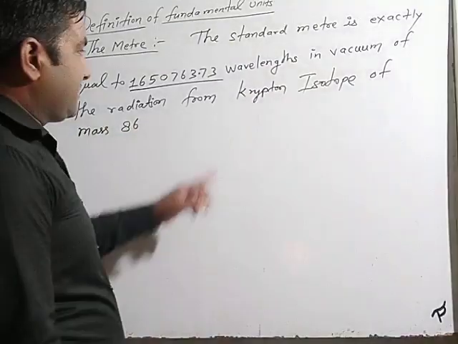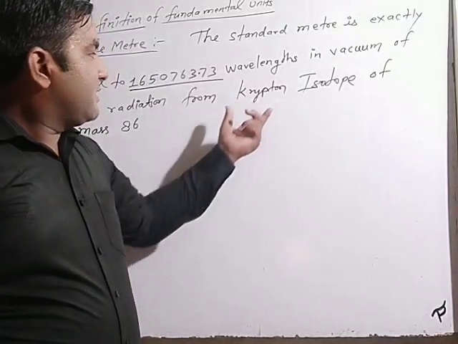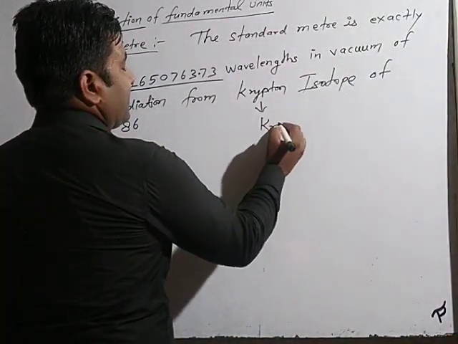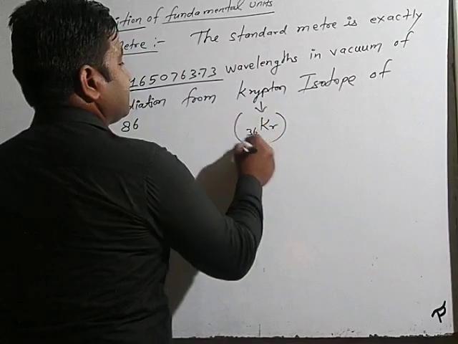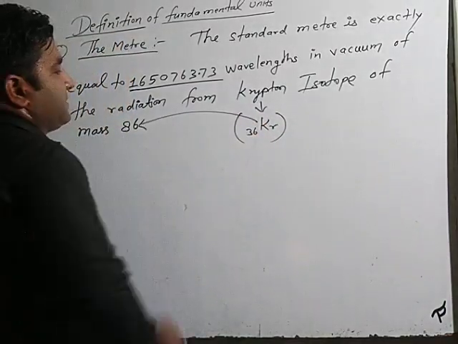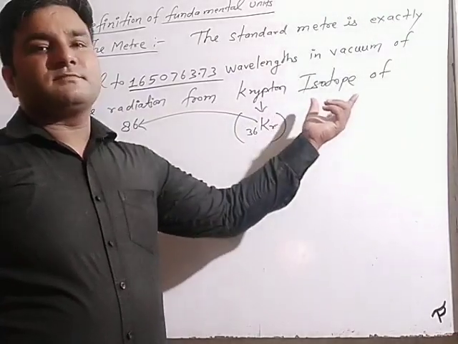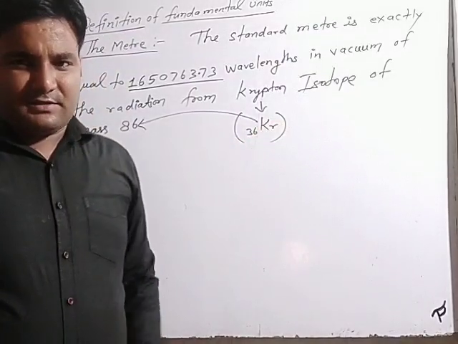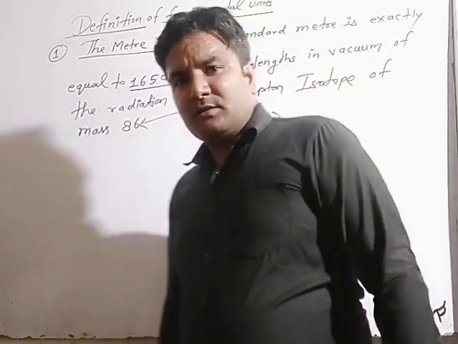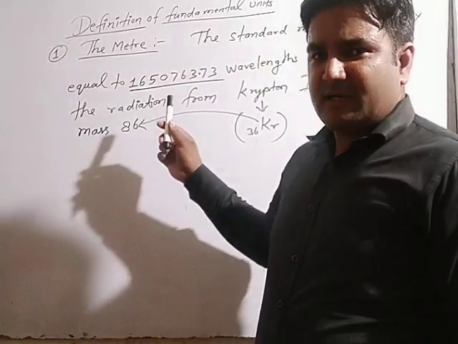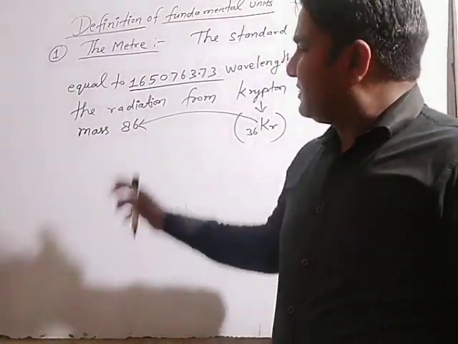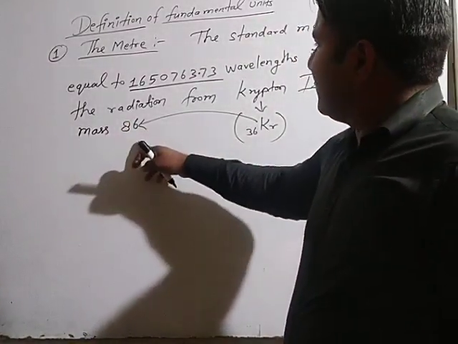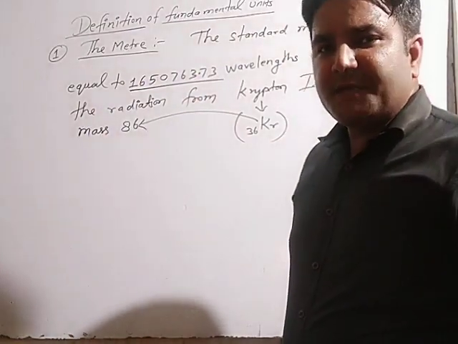86. Krypton is the name of an element having the symbol Kr and atomic number 36, whose mass here is 86, and the 86 here is the isotope concept. The atomic number is the same but the mass number is different; other isotopes may be either 82 or 84, no matter, but whenever the mass is 86, that mass of krypton is taken in the definition of the meter.